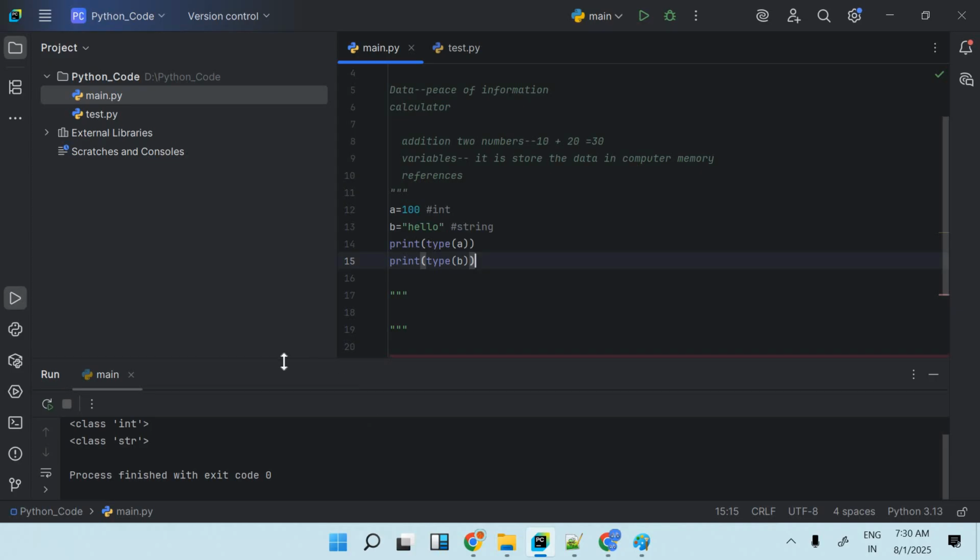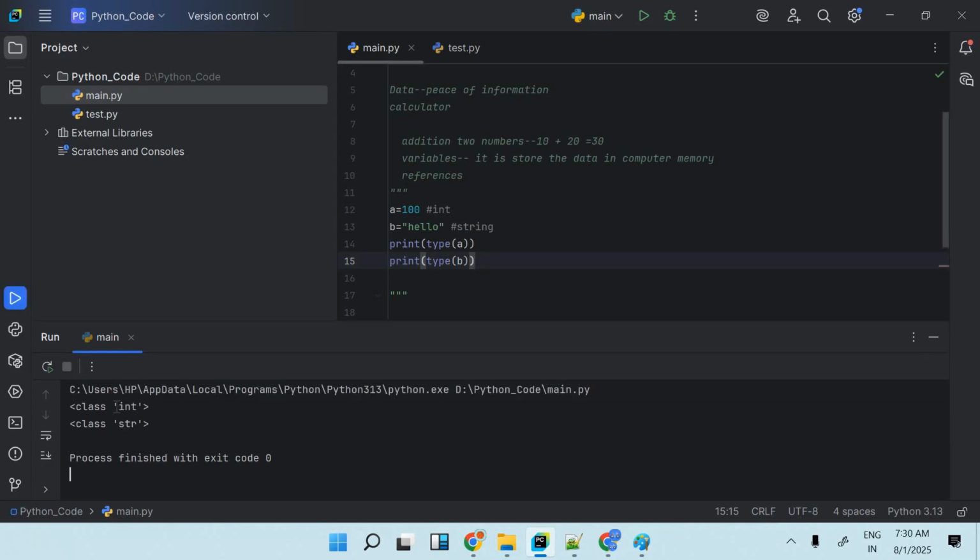If I run this, see what it is saying. Here it is saying class int. That means this a is an integer type and b is a string type. That way we have many data types that we are going to understand. In Python we have about 11 to 12 data types that we will understand step by step.